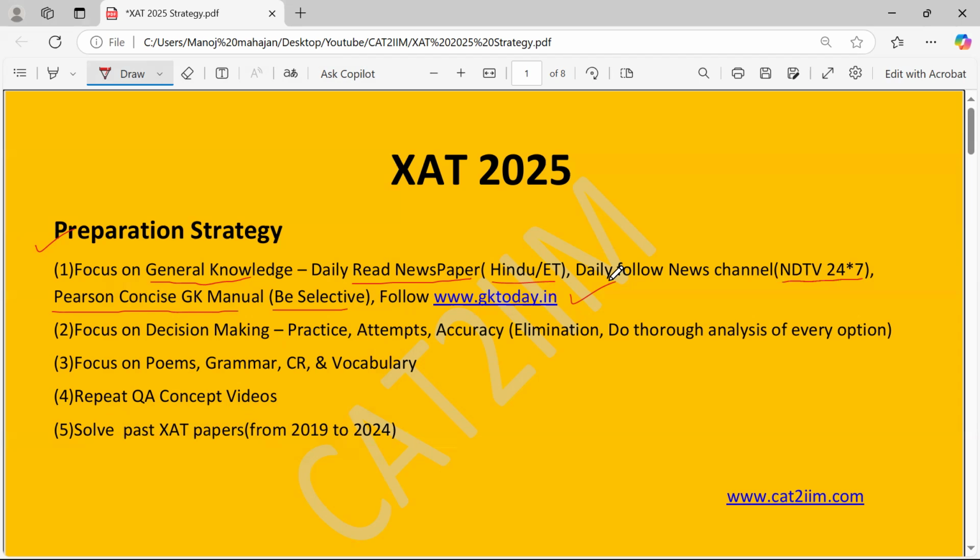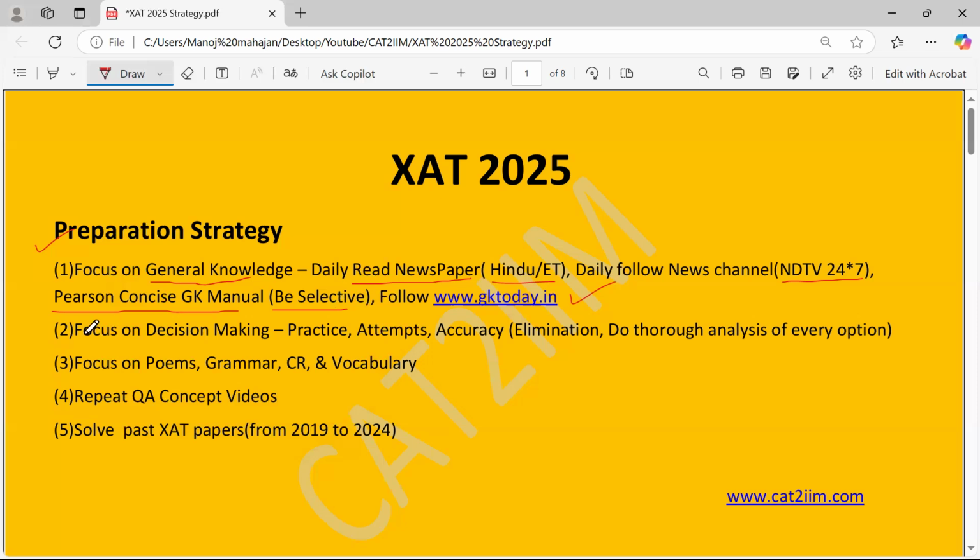One good thing is that they don't have any sectional cutoff for the GK. The part 2 GK is considered only at the time of the XLRI interview, where of course they're going to give some weightage to it. So nothing much to worry about. Just ensure that you do well in the GK part also by focusing on the preparation.